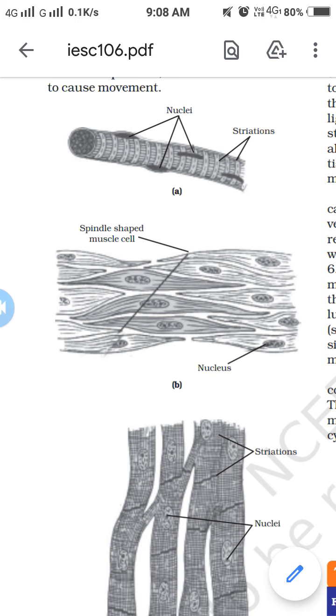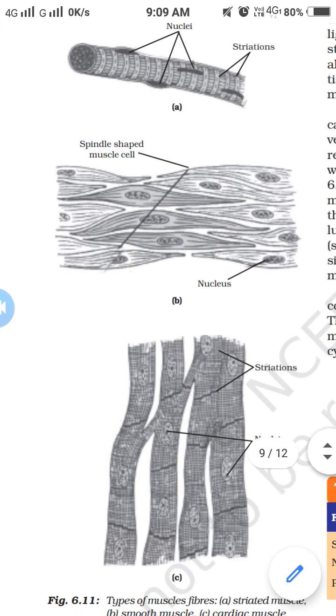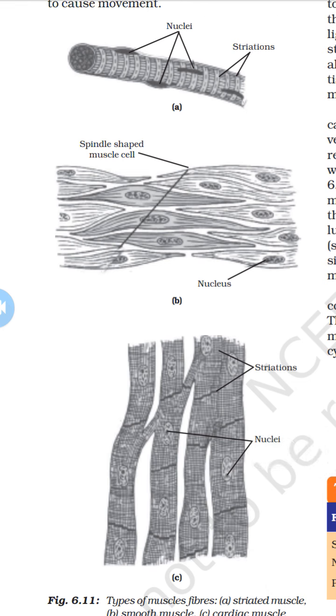Muscles are of three types. First one, voluntary, also known as striated or skeletal muscles. Second one, unstriated, also known as involuntary or smooth muscles. And the third one is cardiac muscles. So the first one is voluntary or striated or skeletal muscles.